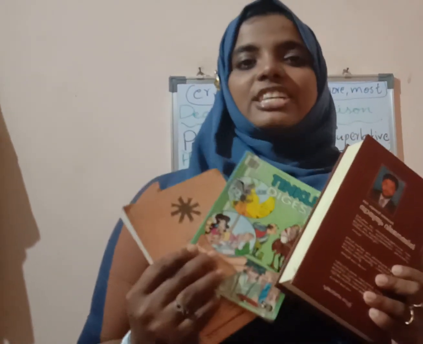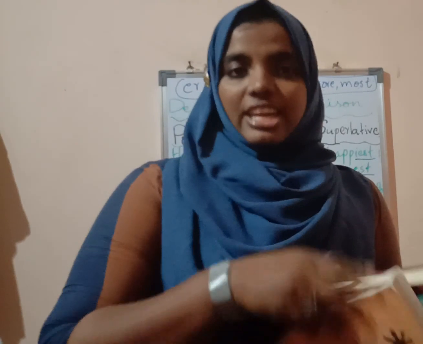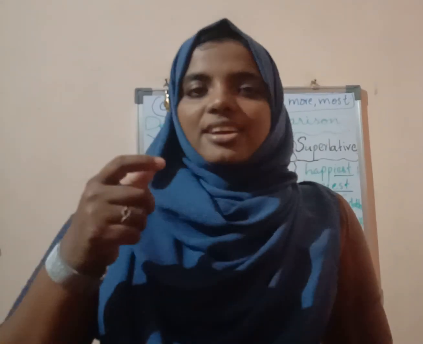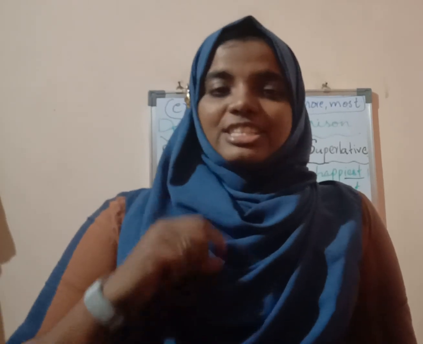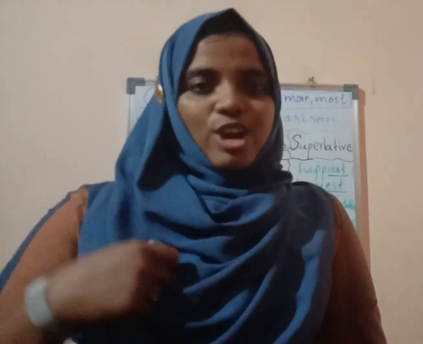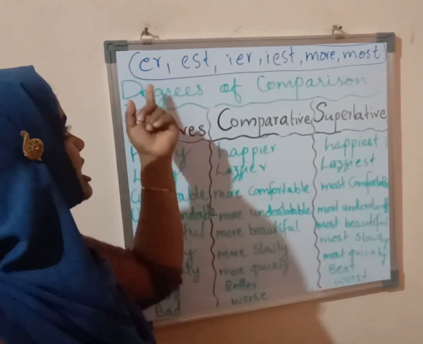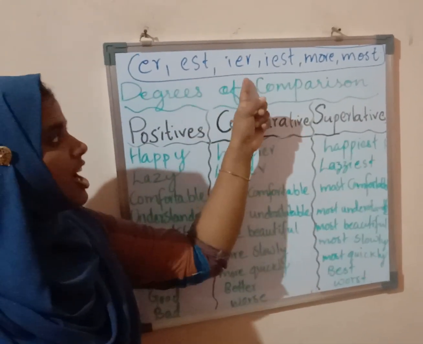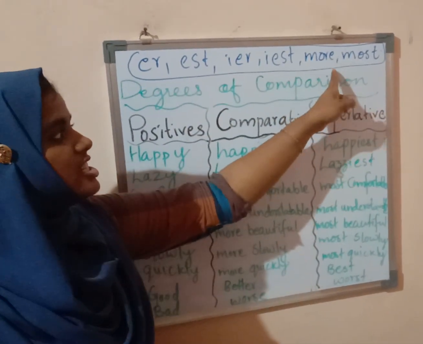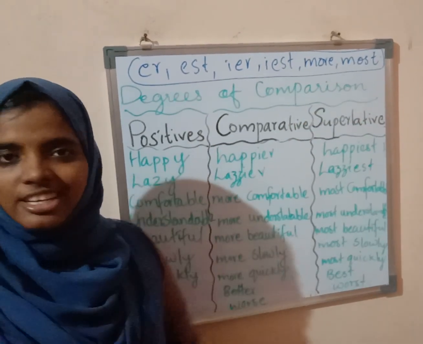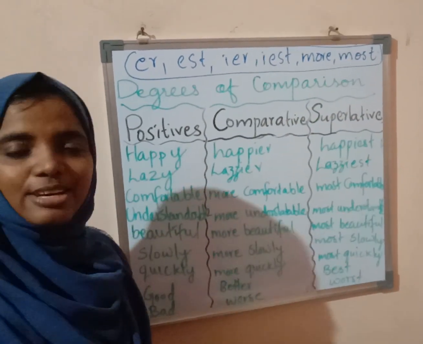Thick, thicker and thickest. Thin, thinner, thinnest. Big, bigger, biggest. Small, smaller, smallest. So now you know where you have to use ER, EST, IER, IEST, more and most. Isn't it? Now we will see some examples.